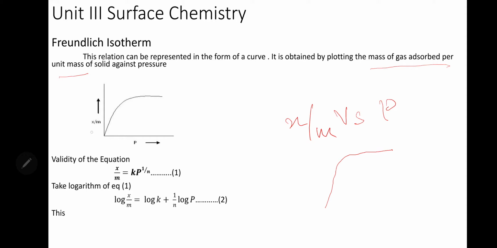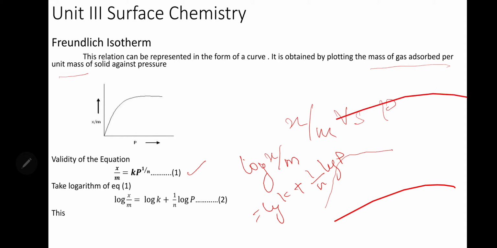Okay, and how we can validate whether this x by m is equal to k p raised to 1 by n is a valid expression. What we have to do is take the log of this. x by m is equal to k p raised to 1 by n, on taking log, log x by m is equal to log k plus log p raised to 1 by n, that is equal to 1 by n into log p.